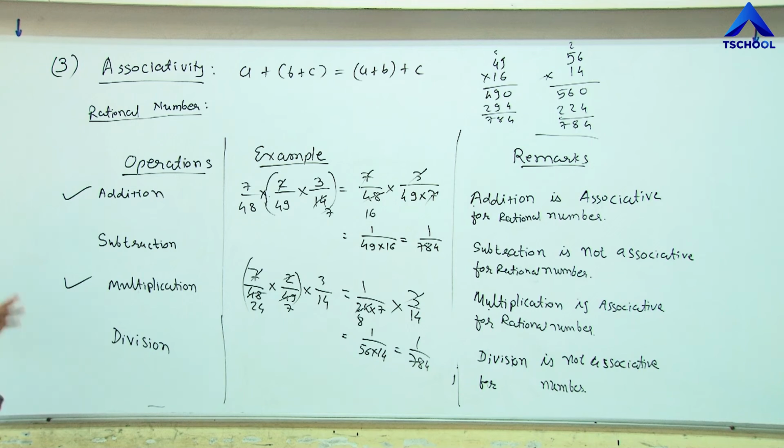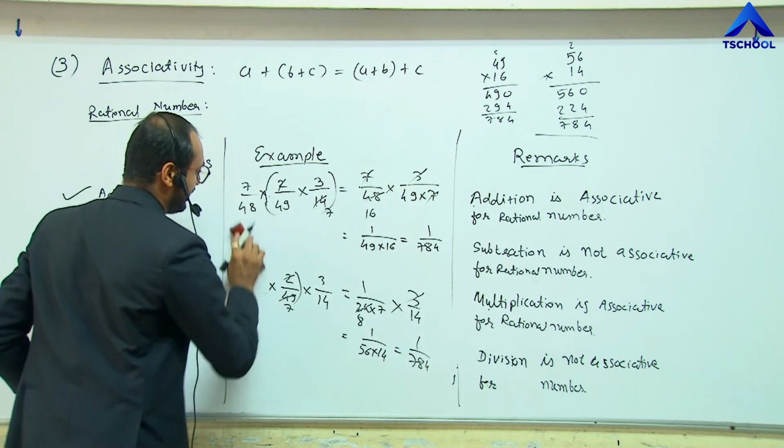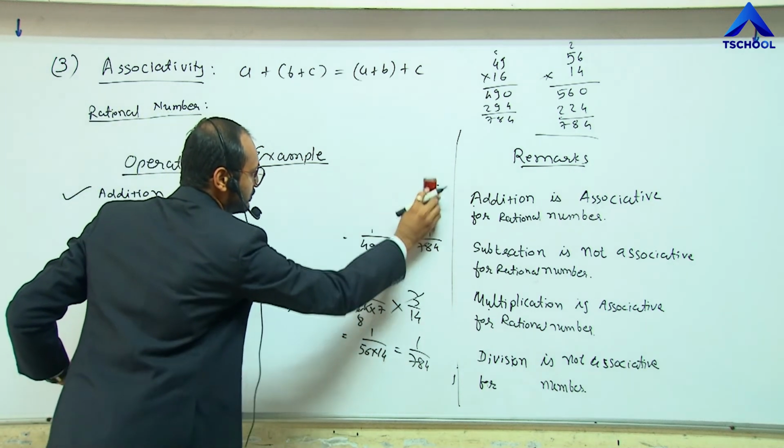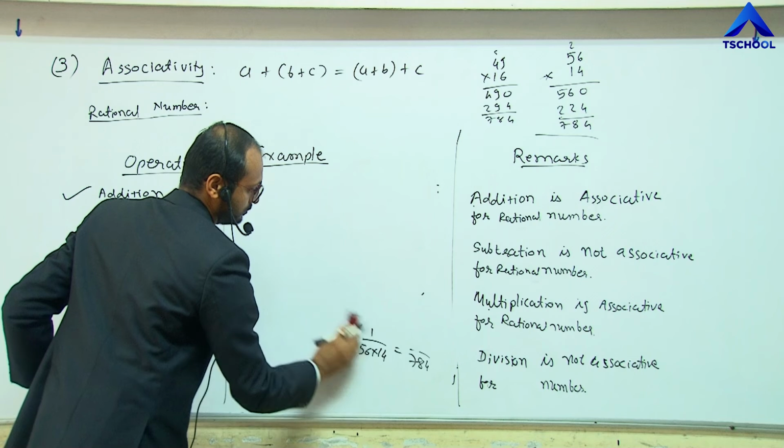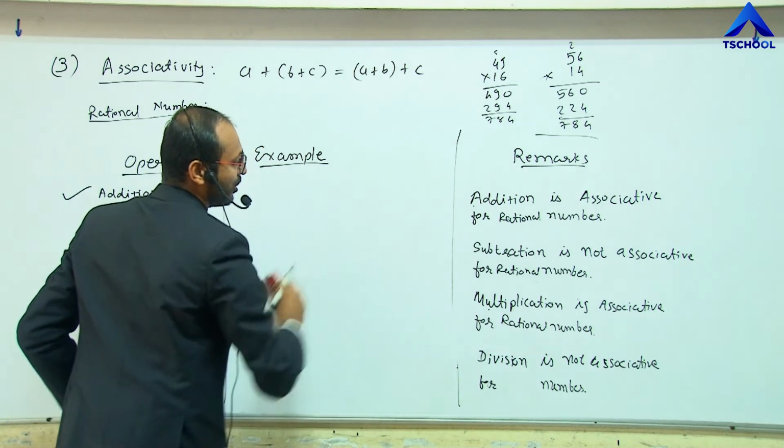Now, for the last operation, division. Is it associative or not? Let me check it.